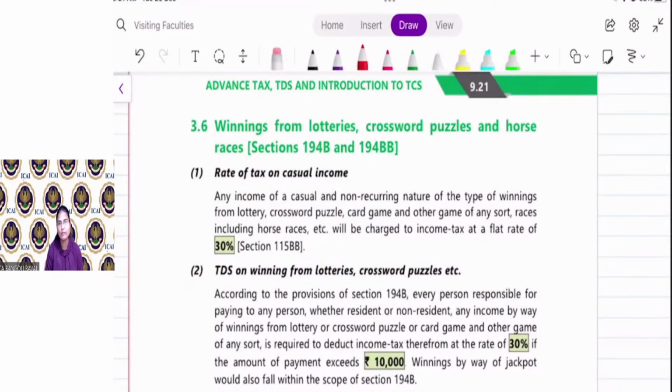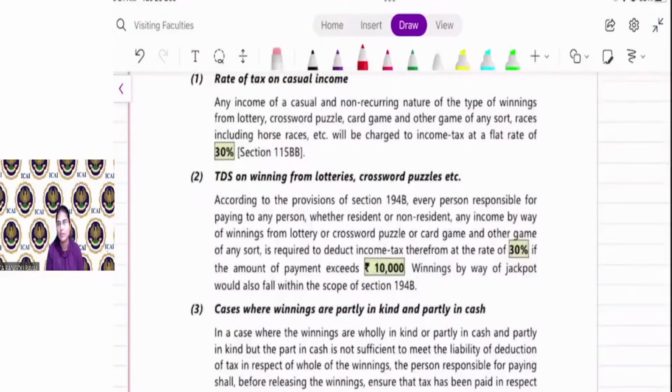So the payer of a lottery ticket or crossword puzzle or any game, that is, whenever you win from, for example, Kaun Banega Crorepati, then Kaun Banega Crorepati is required to deduct TDS on the winning price at the rate of 30%. Here the TDS is required to be deducted at the time of payment. The threshold limit is 10,000.